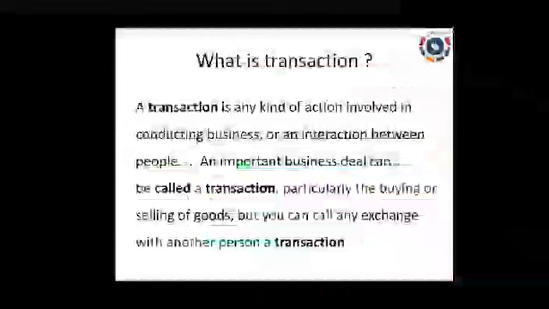Transaction is nothing but a kind of action or important business deal. That is called transaction. A company incurs a lot of transactions. For example, purchase of a raw material is a transaction. If we purchase raw material we have to pay cash. If we purchase raw material for 1 crore, we have to pay 1 crore rupees to our supplier.